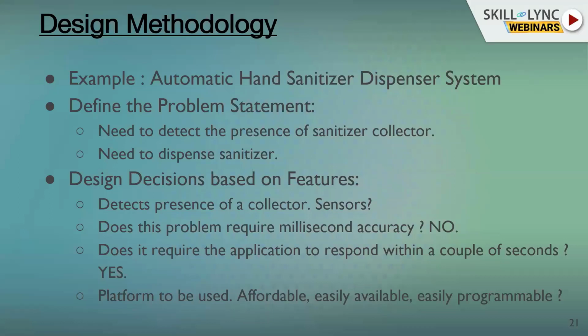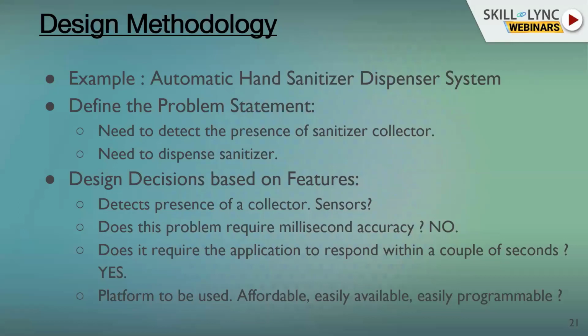So let's say what are the problem statements? The problem statement here is that you have to detect the presence of a sanitizer collector, right? Some kind of a collector, whether it's a human hand, or you decide to detect the presence of a material collector or things like that. And then once you detect the presence of a collector, you need to dispense the sanitizer, right? So now your design decisions are going to be based on these two problem statements.